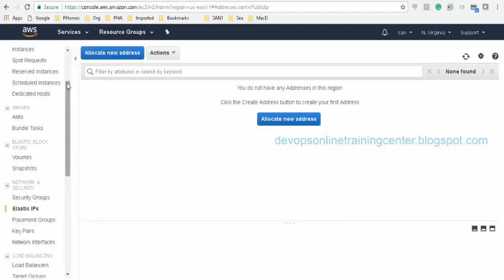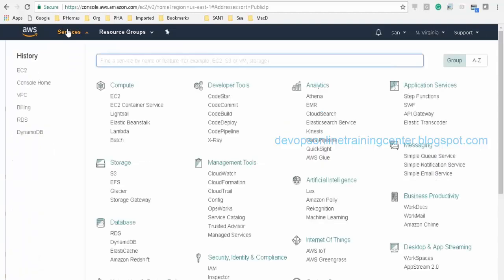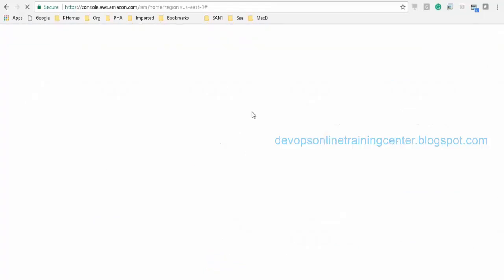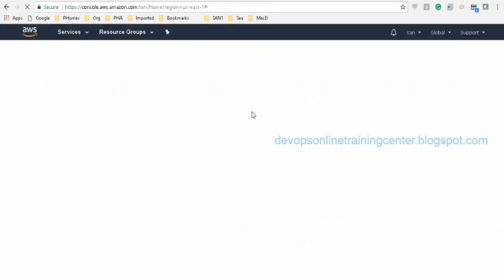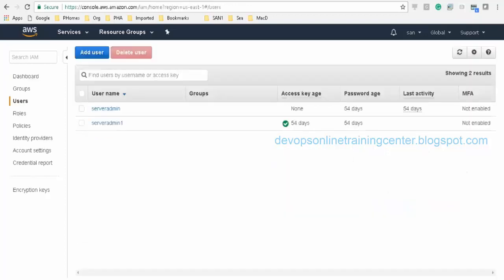Okay, let us try to create some users and understand how this works. For everything we need to go to services, and there are a lot of services here, and there will be something called IAM. Okay, so here there are options: there are users, there are groups created. So let us try to create one user. I'll delete the existing users.